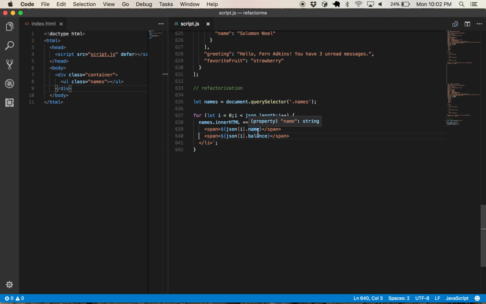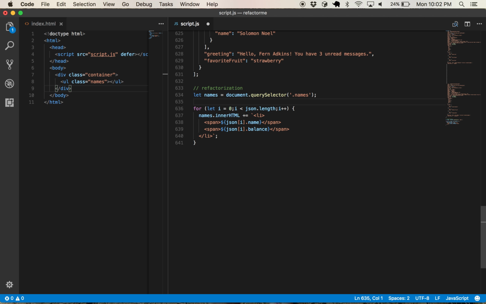So what else can we do here? What if we wanted to process everyone before they were added? Like, what if we wanted to encapsulate all this logic? What if we wanted to not just have this for loop live here in the middle of the script?